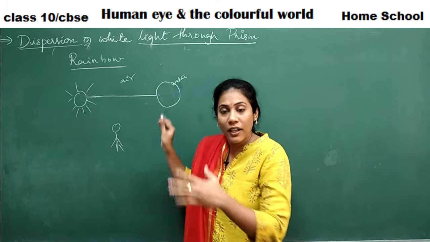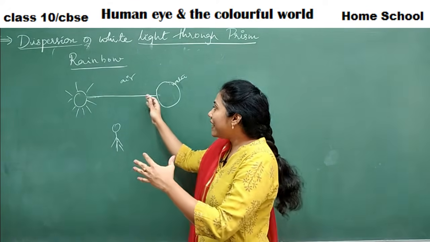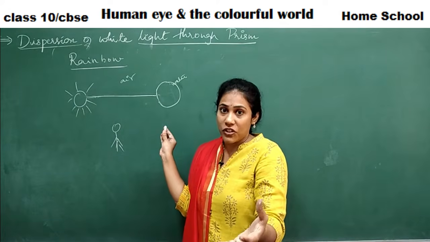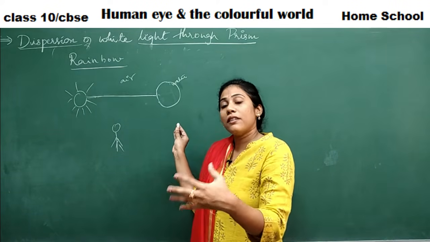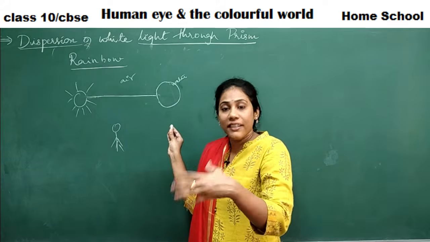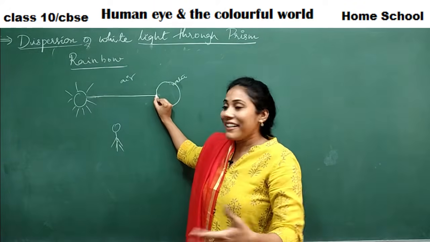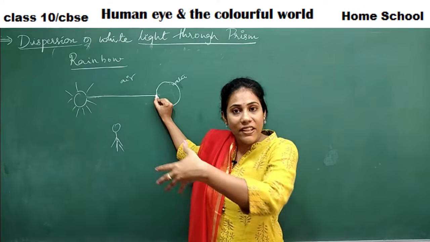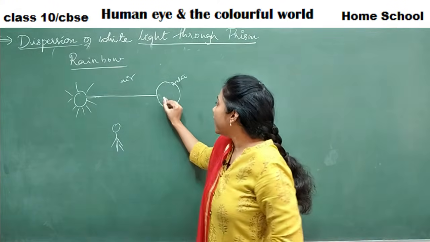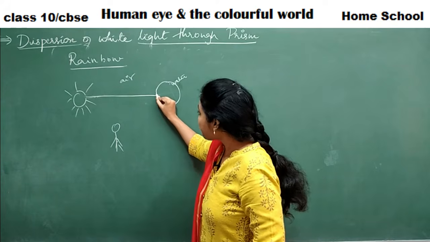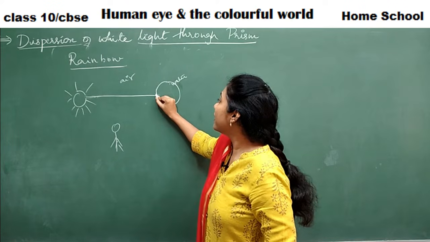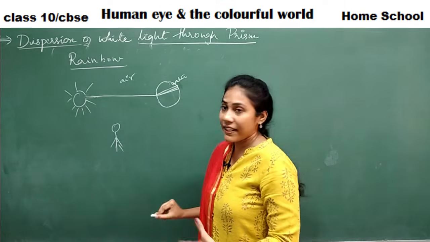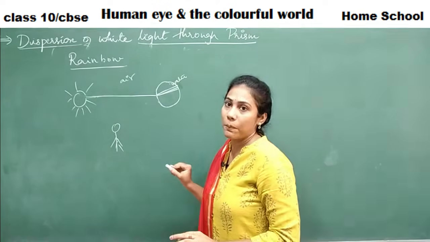That's what I told you, no? The moment white light enters into another medium, the speed of radiations changes. Because different radiations travel at different speeds, the white light here gets split up into 7 major colors, 7 major radiations. So refraction would have occurred, and the light rays would have split like this into 7 colors inside a raindrop.